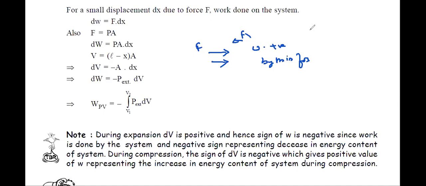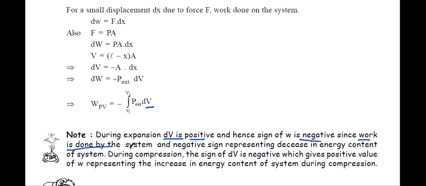Now we just have to think where the volume is changing. Here dV is taken as positive, which means the volume is increasing. So when volume is increasing, this W is negative, which gives us the idea that work is done by the system.